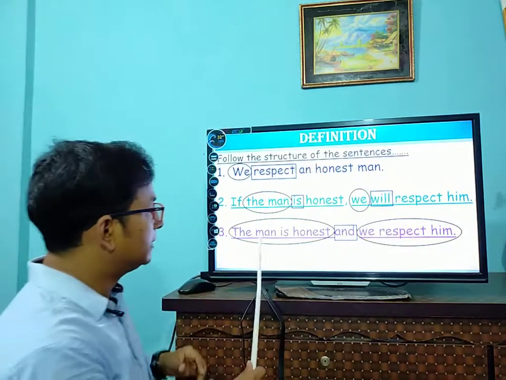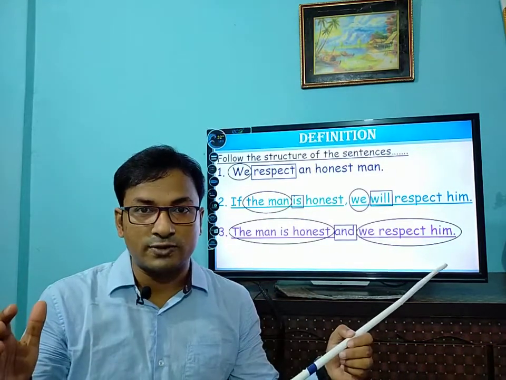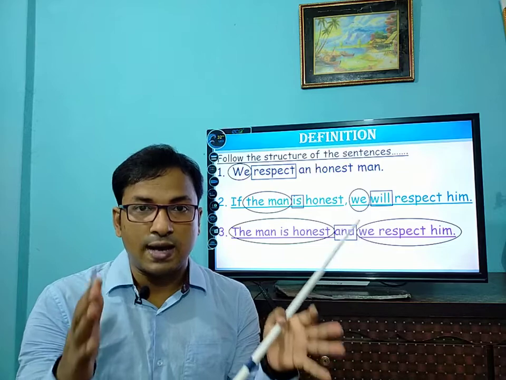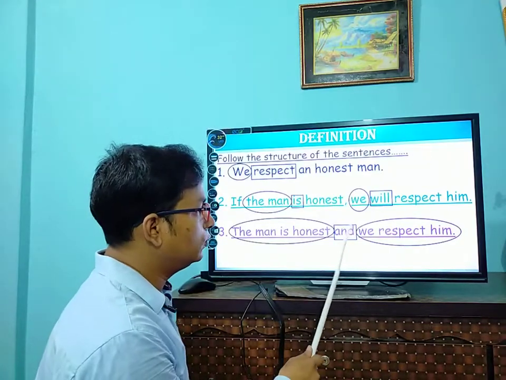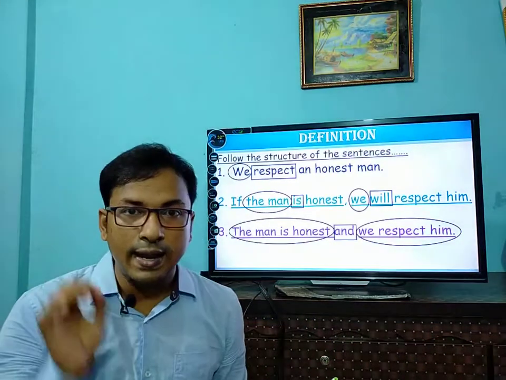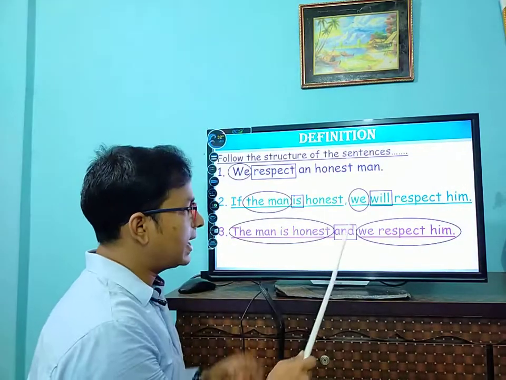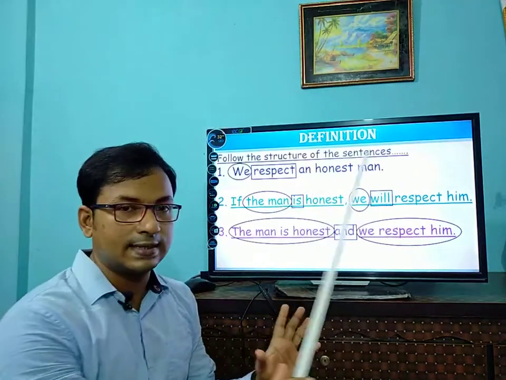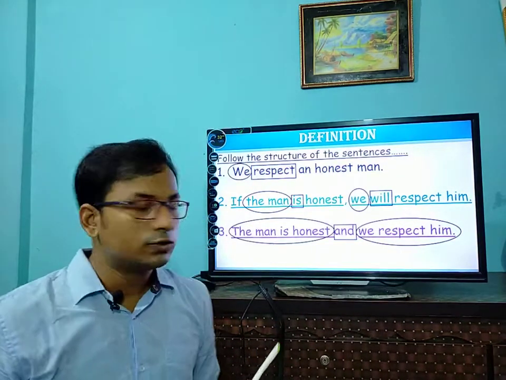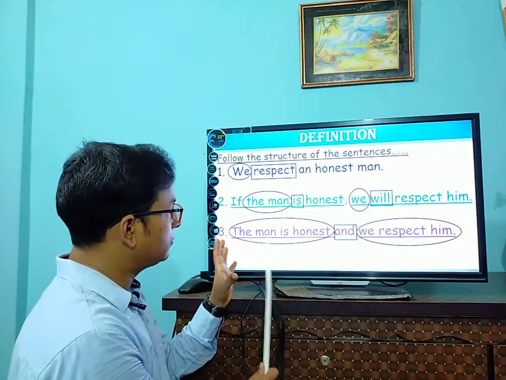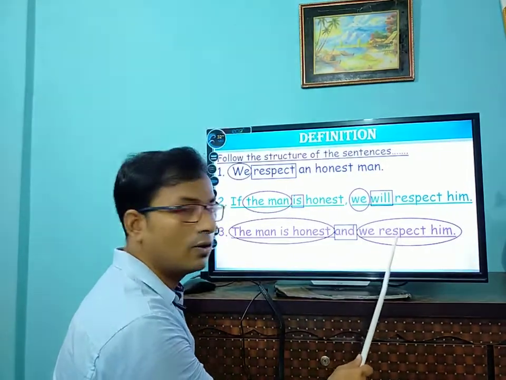And the last one, the man is honest and we respect him. Here we also find two parts of a sentence, and these two parts have been combined with the help of and. We know and is a conjunction, especially called a coordinate conjunction, and this conjunction has added two parts of the sentence. In the first part there is also a subject and a finite verb, and in the last part there is also a subject and a finite verb.